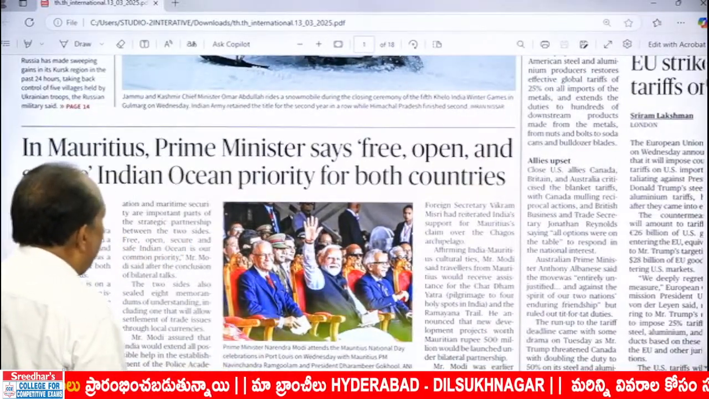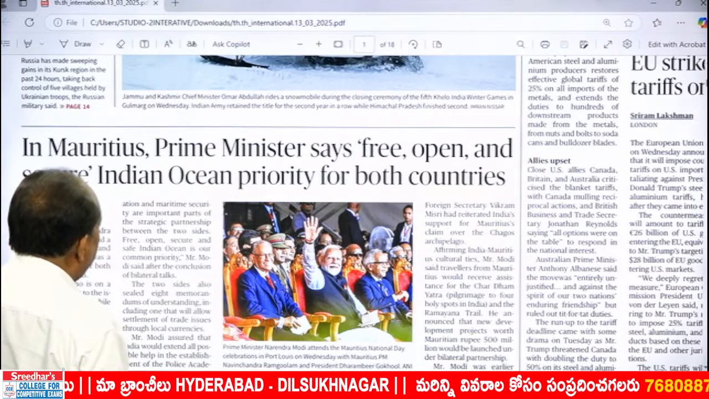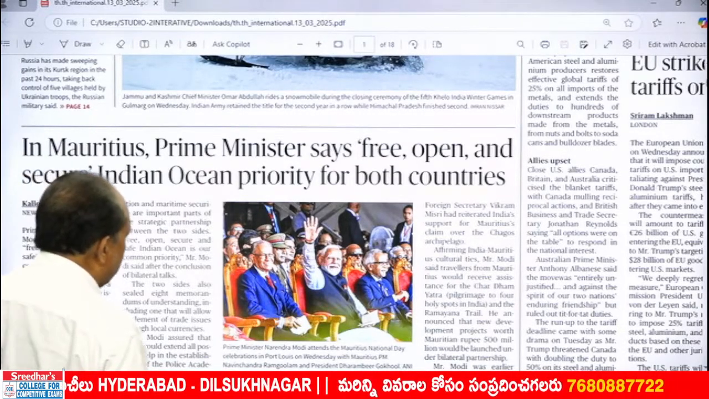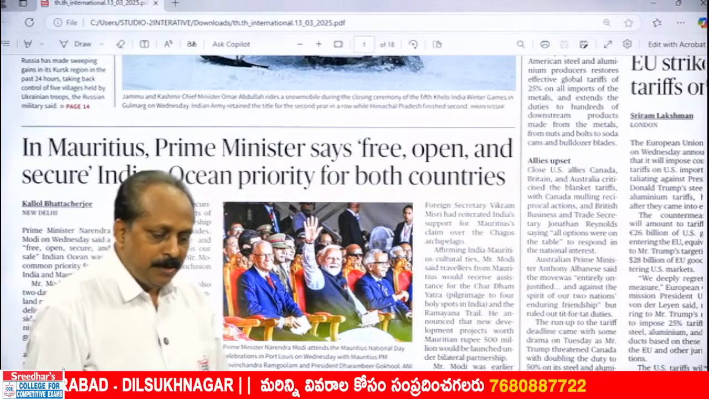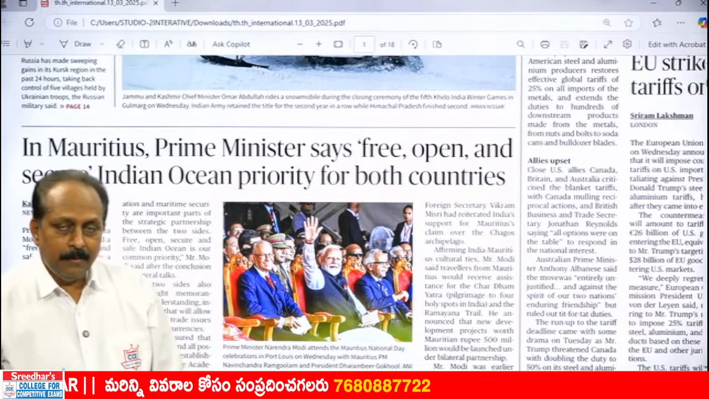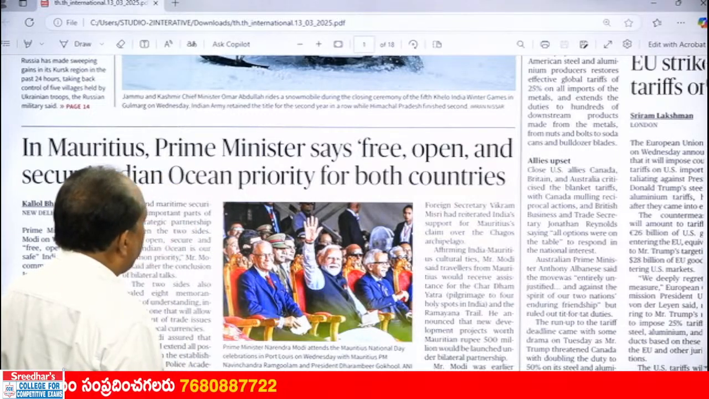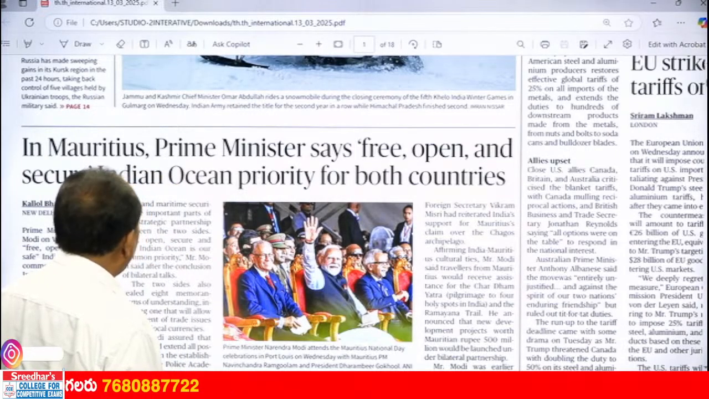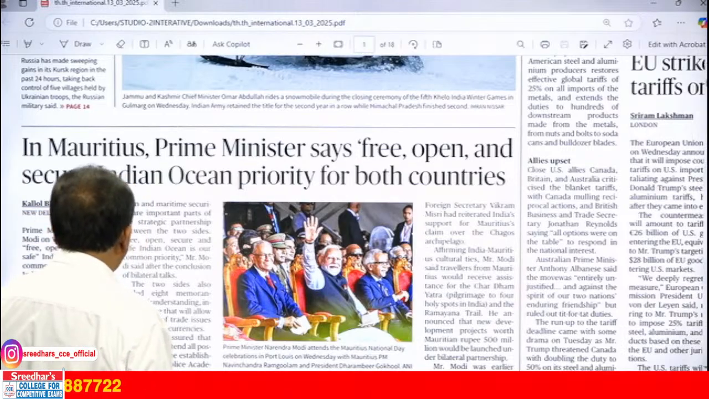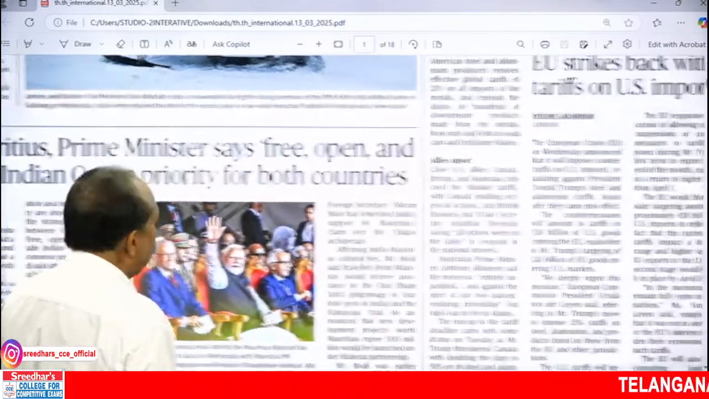Let us go to the other headline over here. In Mauritius, Prime Minister says free, open, and secure Indian Ocean priority for both countries. The Prime Minister visited Mauritius, and on the eve of that visit, he gave a statement regarding the Indian Ocean. What is priority? Free, open, and secure Indian Ocean priority for both countries. Nothing to learn as such.